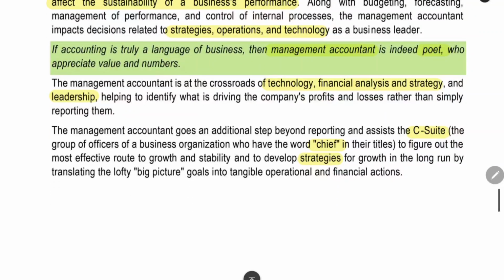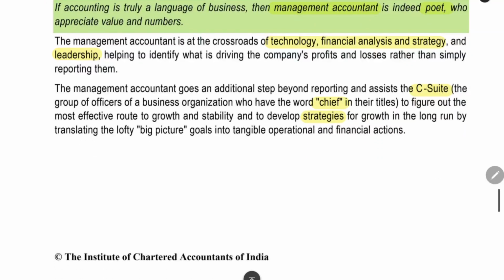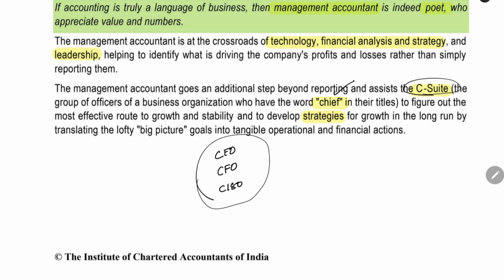Next thing is, management accountants should combine technology, financial analysis and strategy to help the business. He should be in a leadership position also. He will be working very closely with the C-suite. C-suite means the persons in the organization who have the word chief in their titles: Chief Executive Officer, Chief Financial Officer, Chief Information Security Officer. With these people, the management accountant will be working and making the strategies.